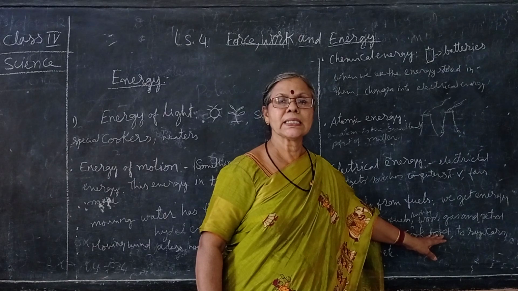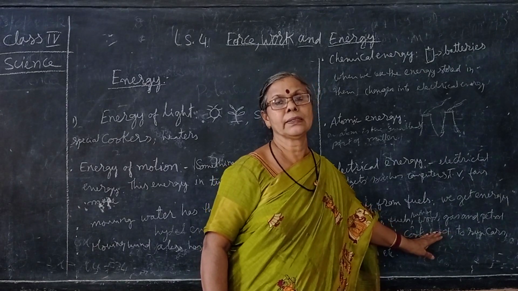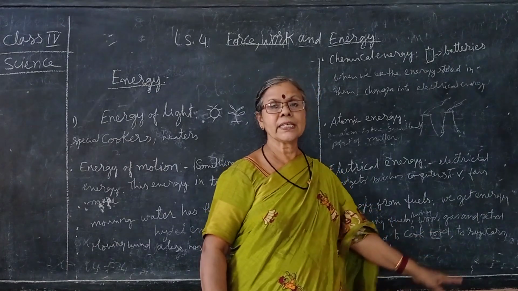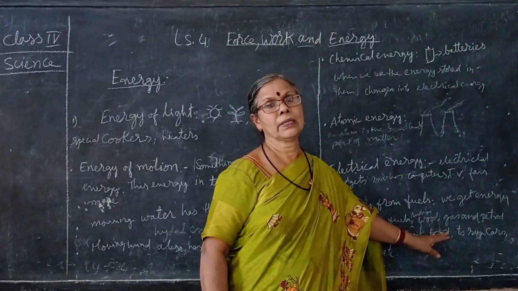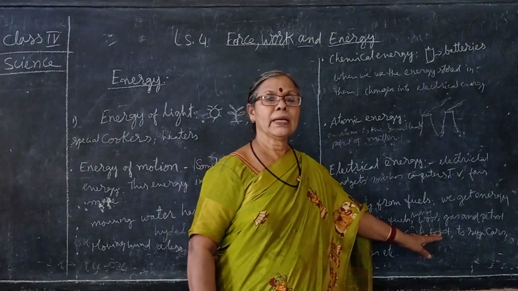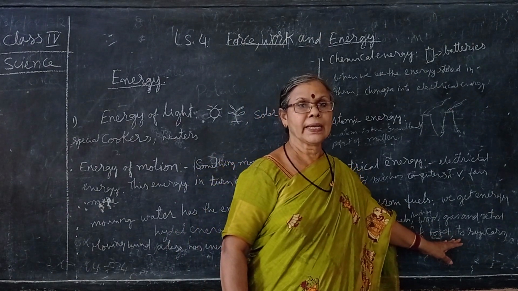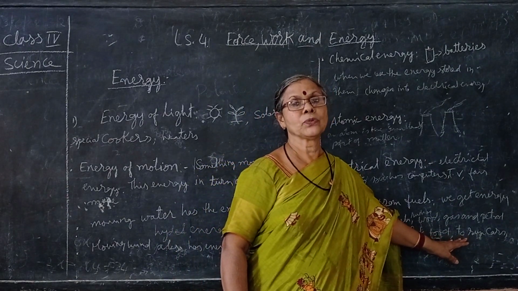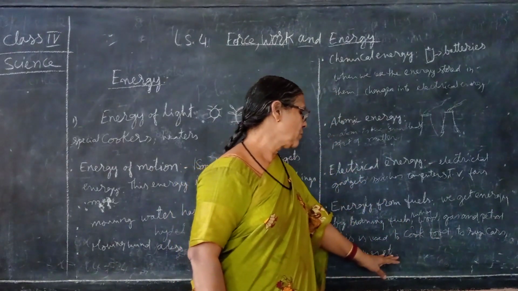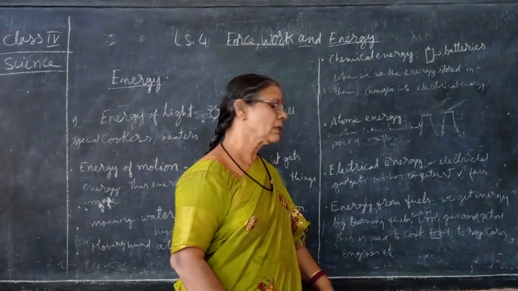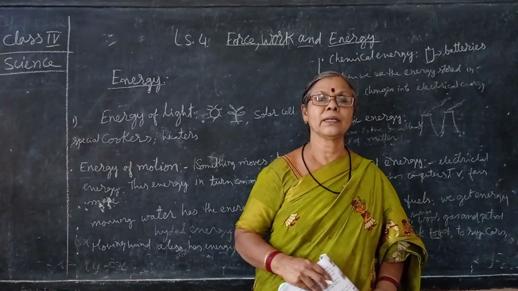The energy is in them, when we burn them the energy is produced, and we cook food on that. And petrol and diesel are also energy which we use to run the cars, engines and everything.